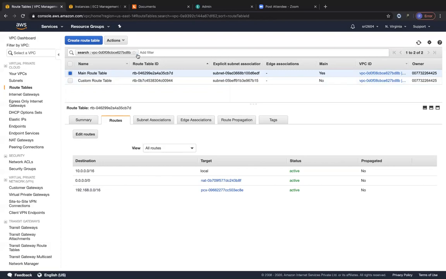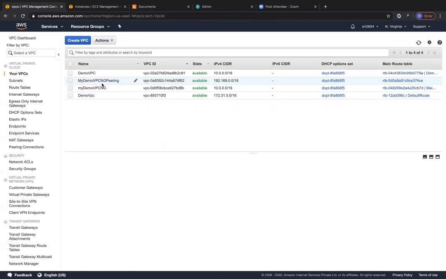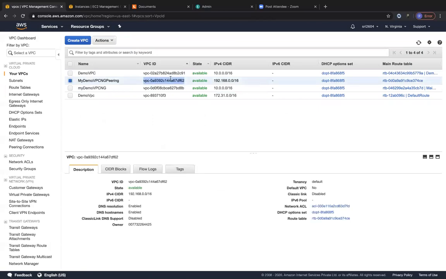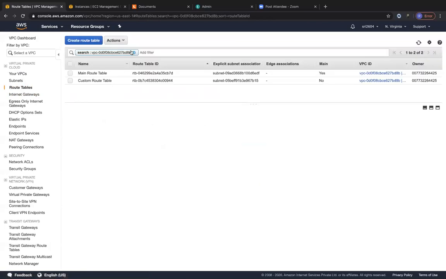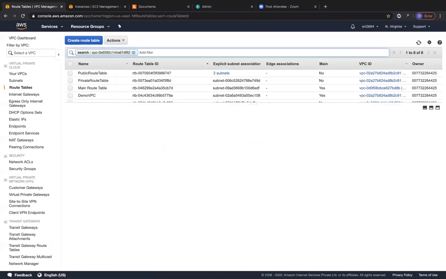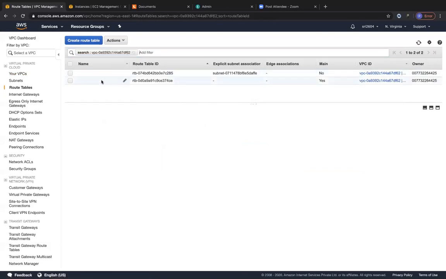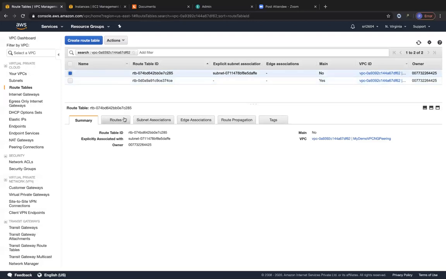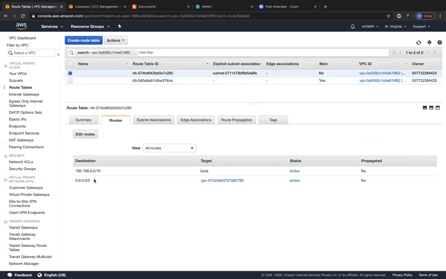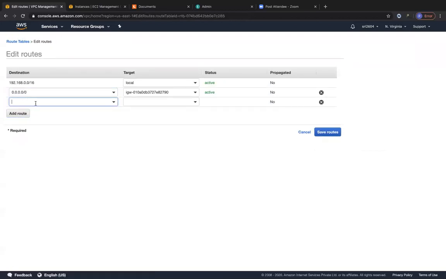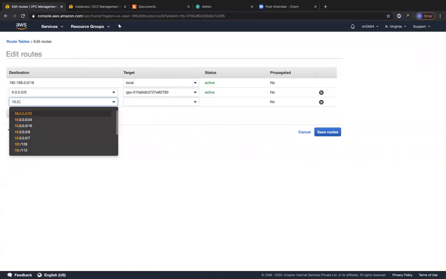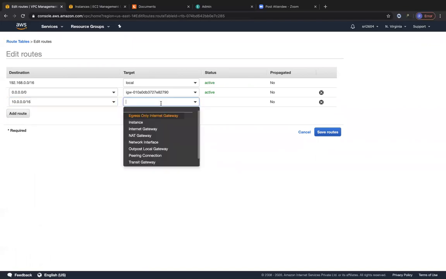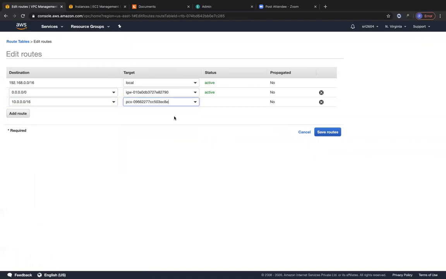But if we go to the peering VPC route table, I'll copy this VPC ID and go to the peering VPC route table ID. You can see over here in your custom route table, we have the public subnet. Okay, so we added it to the main route table, but we will also have to add it to the custom route table. So let's add it to the custom route table also. We'll add 10.0.0.0 over here, which is the opposite network, going through the peering connection. It's just the opposite configuration that you'll have to do.